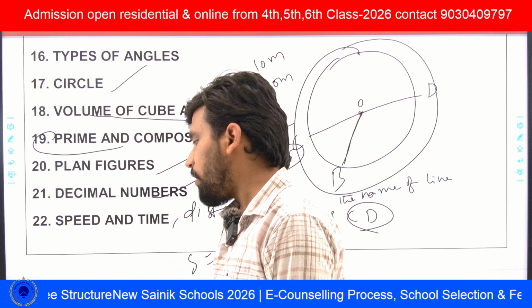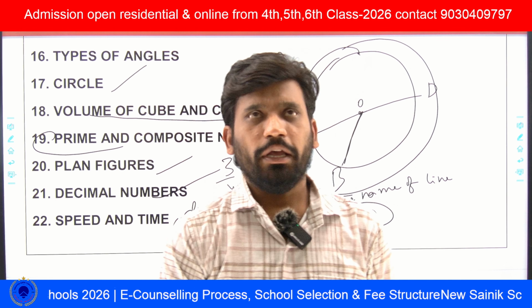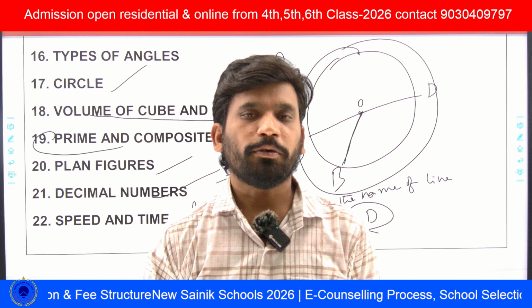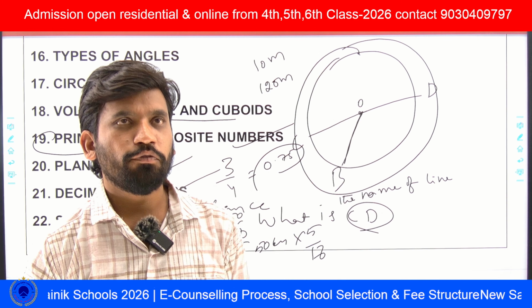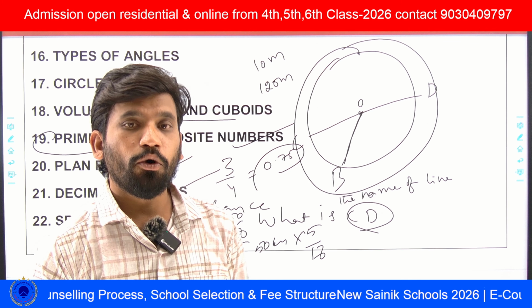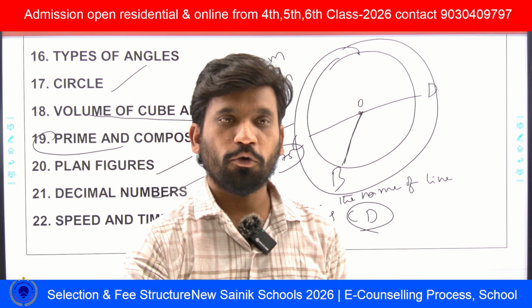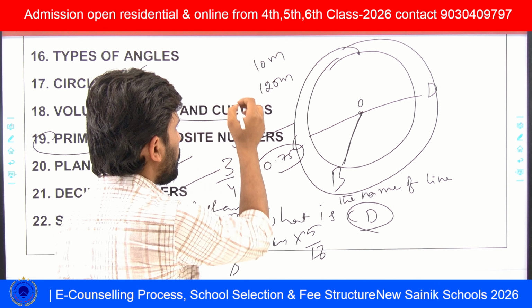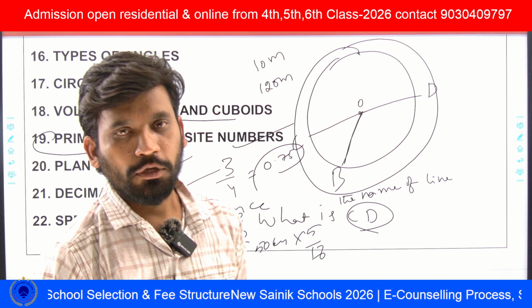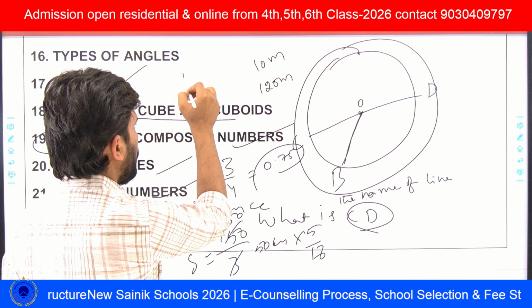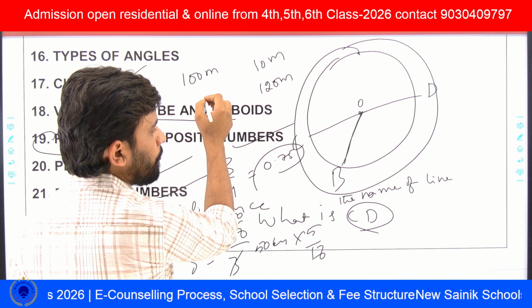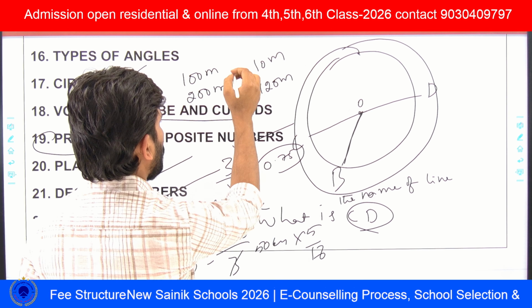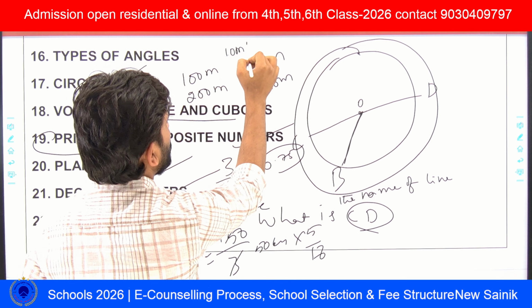And in speed and time, rarely we can see boat and stream questions, rarely meaning 1 to 2% of questions, and we can see 10 to 15% of questions like pole and platform questions, train questions. For example, a train of length 100 meters crosses a platform of 200 meters with a speed of 10 meters per second.